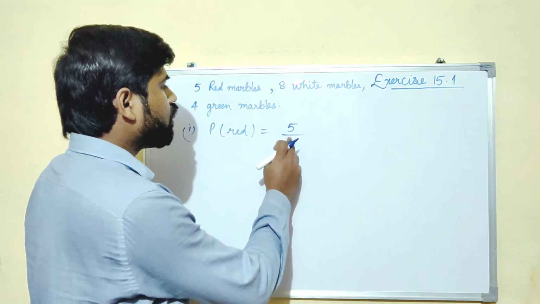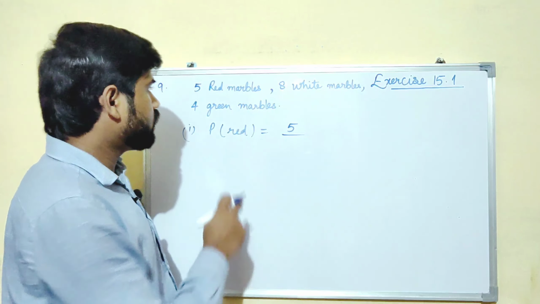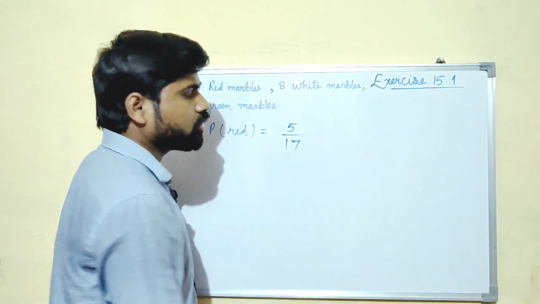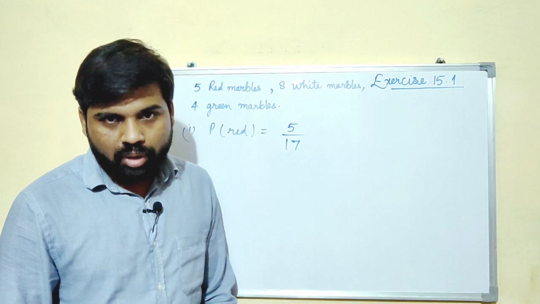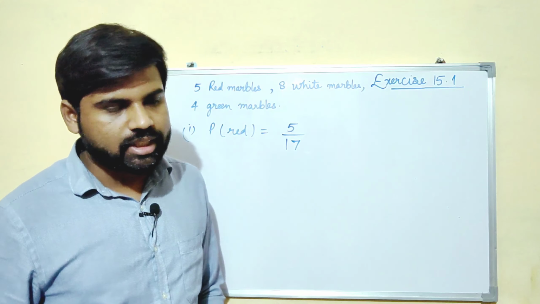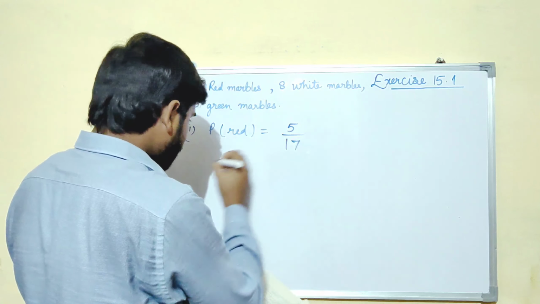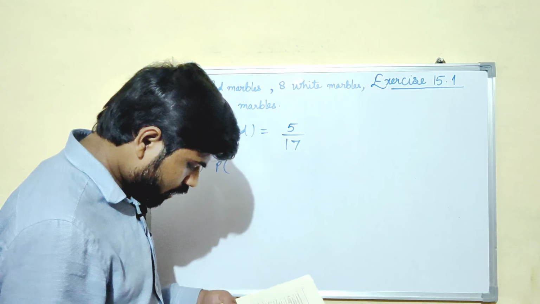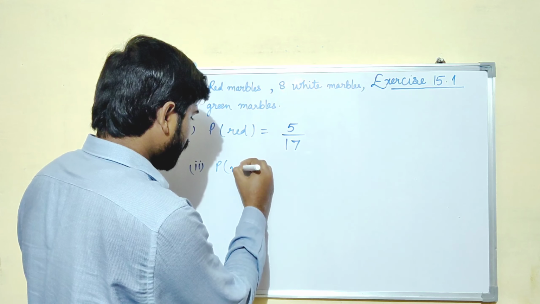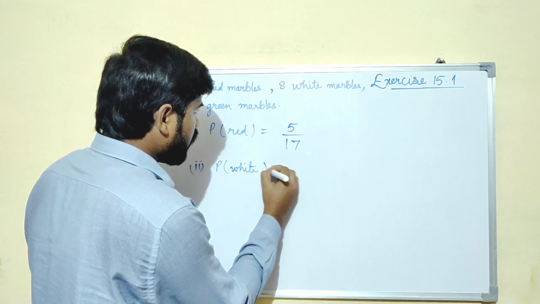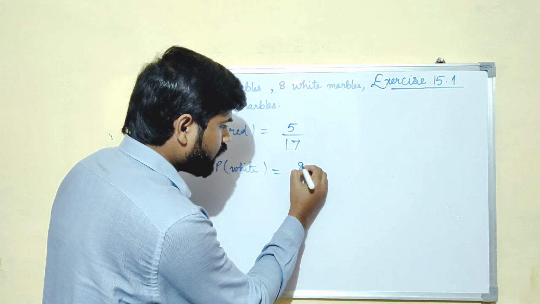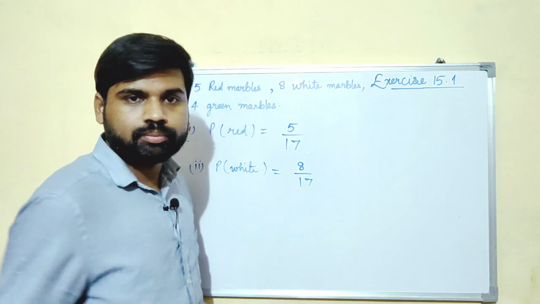Now what is the probability of getting a red marble? It is 5 upon the total number of marbles. 5 plus 4, 9, 9 plus 8, 17. So what is the probability of getting a red marble? 5 upon 17. Now let us see the second part. The probability of getting a white marble. How many white marbles are there? 8. Good. 8 upon total 17.